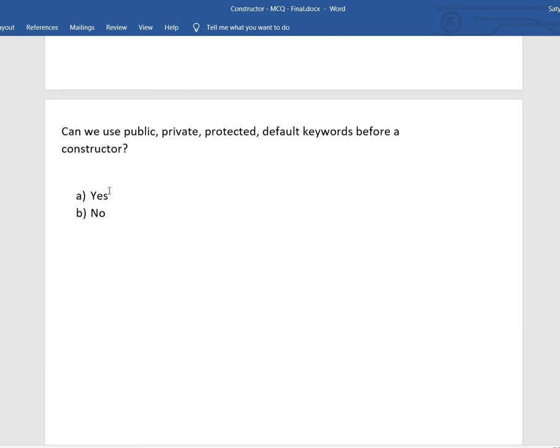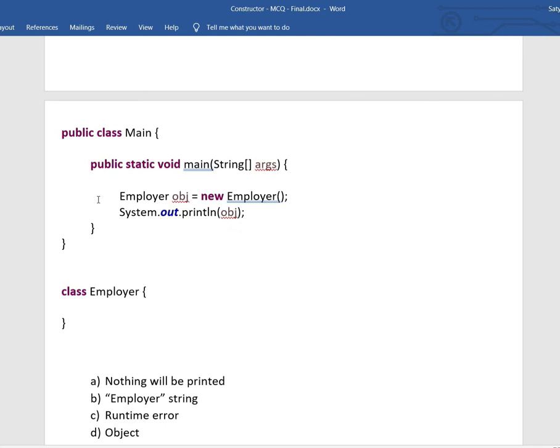Next question, can we use public, private, protected, default keywords? Yes, we can use these keywords. These are access specifiers to specify the access. Suppose we want to hide the class from others, so we can provide private so that nobody can create an instance of our class. Similarly, we can provide protected or default. So those access specifiers we can provide. So the answer is yes.